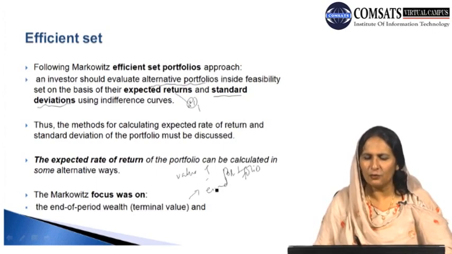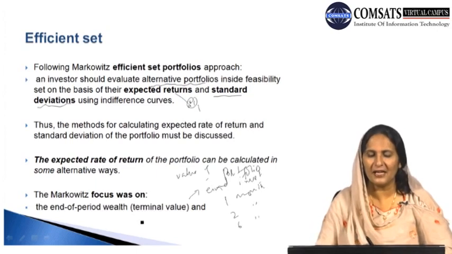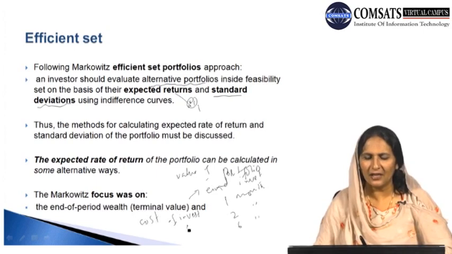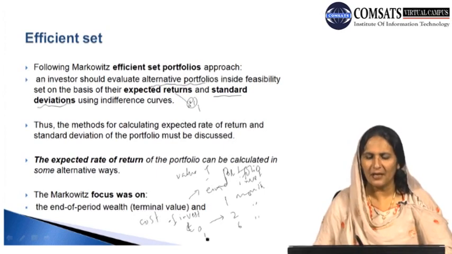When any individual undertakes investment for some time period, for example for 1 month, for 2 months, or for 6 months, at the initial point of the investment, definitely he has incurred the cost of investment, and the assets have a particular market value at the start of the investment. We can indicate that value at that point in time by T naught, and the end of the time period for the investment can be indicated by T1.